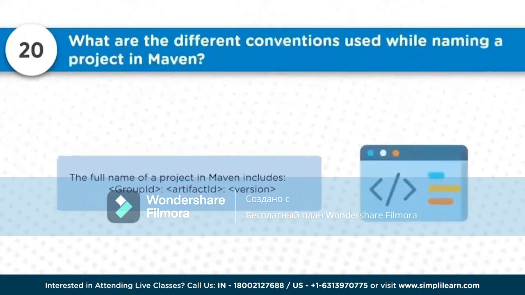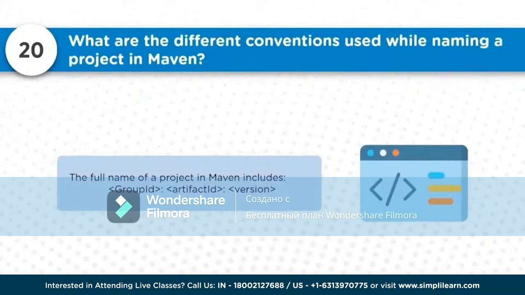What are the different conventions used while naming a project in Maven? Usually it involves 3 components. The full name of a project in Maven includes, first of all, the group ID, for example com.apache, com.example. These are some of the ways you can provide the group ID.